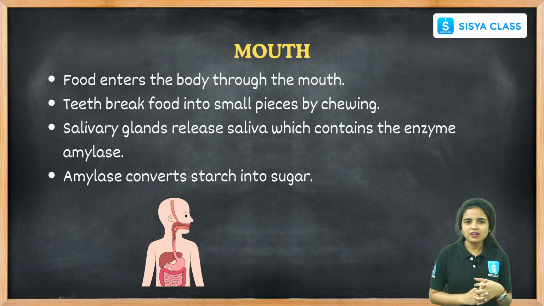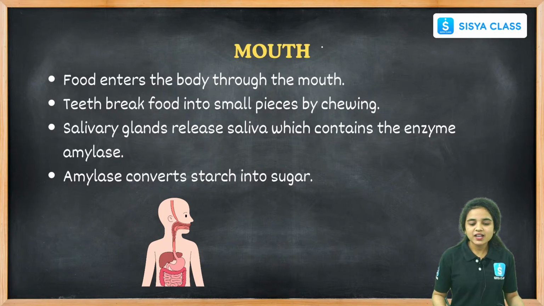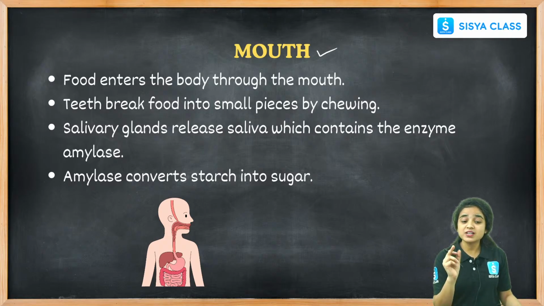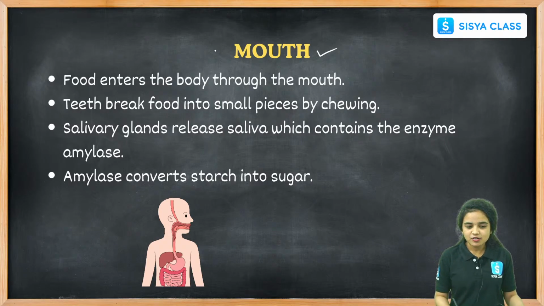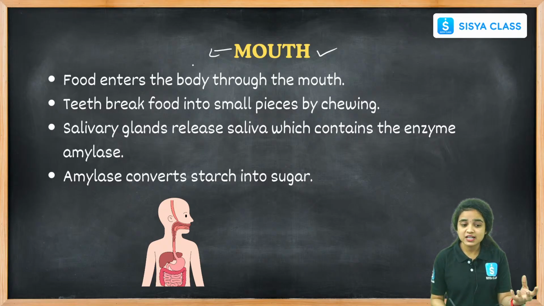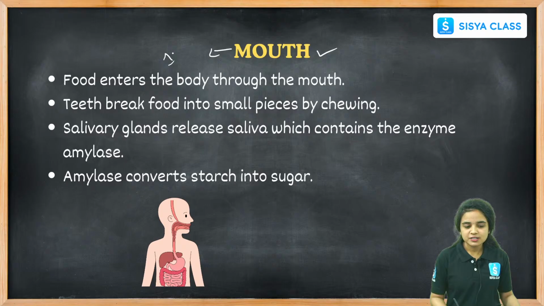And what are the organs that participate in the digestion process? What are the parts present in the human digestive system? Let us see each and every one. First one is the mouth. This is the part where the first digestion happens. Questions will be asked like, what is the first part where digestion happens? It is none other than the mouth.